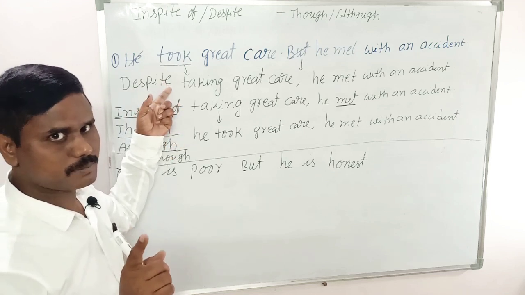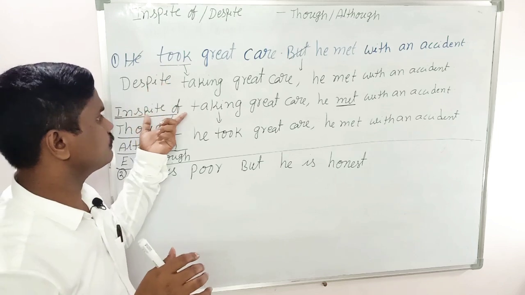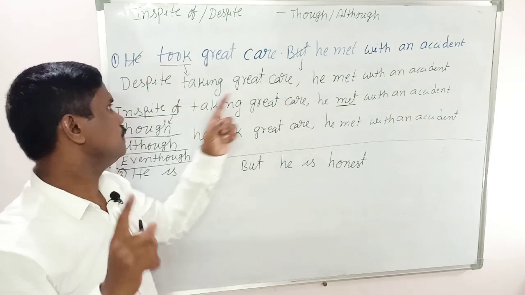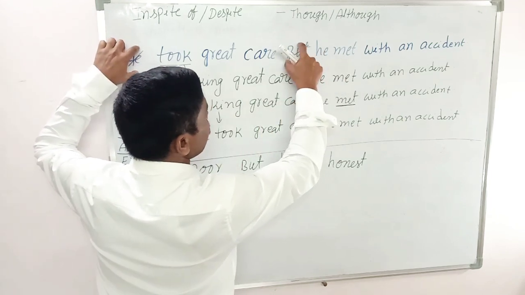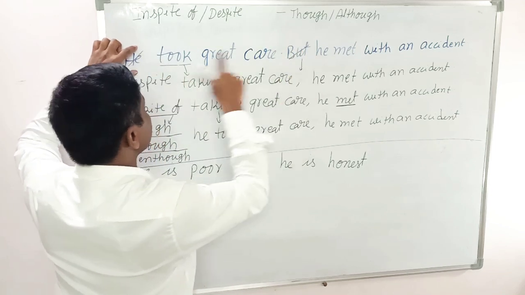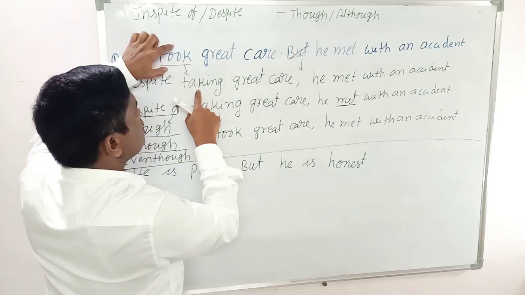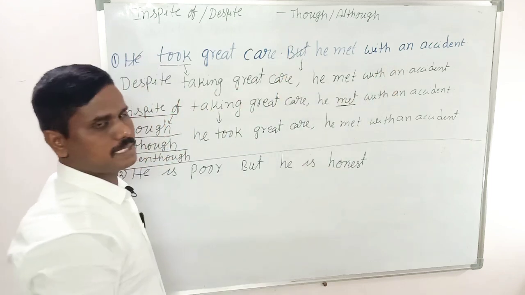Important, competitive examinations, very important. Despite, no of; in spite of. The remaining total sentence is the same. Only you have to concentrate here on what the subjects are, and what the conjunction is. So the two subjects are the same, cancel, and here the verb changes into verb 1 plus ing form. Here just keep a comma, the remaining as it is.